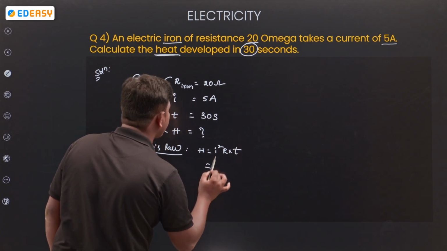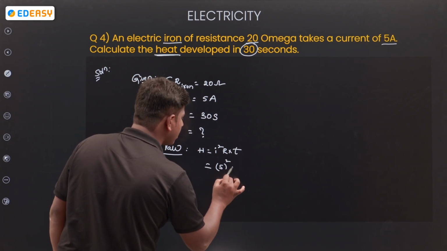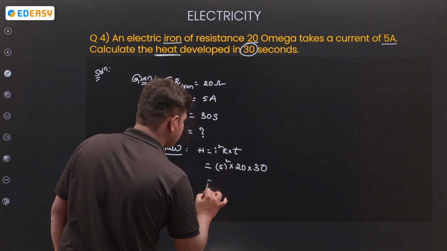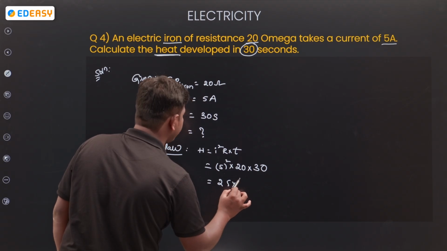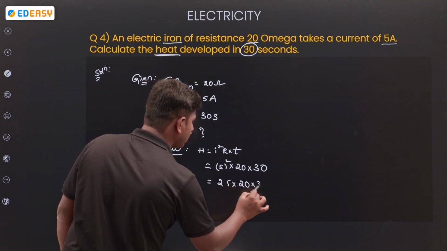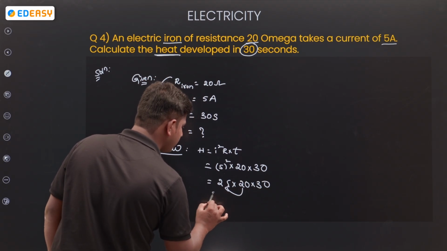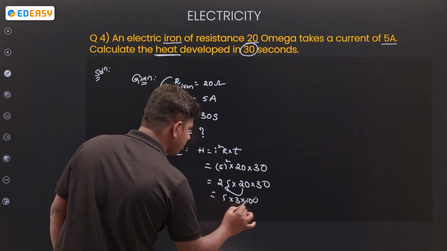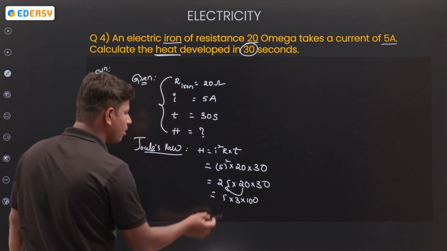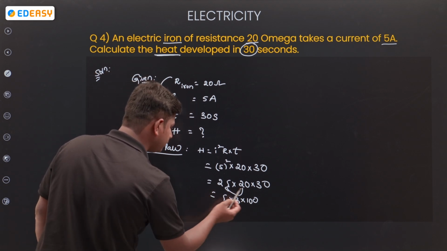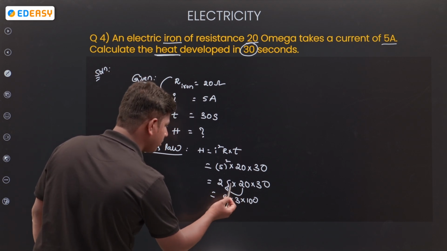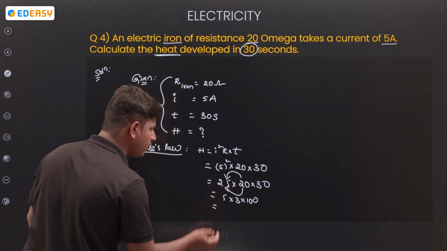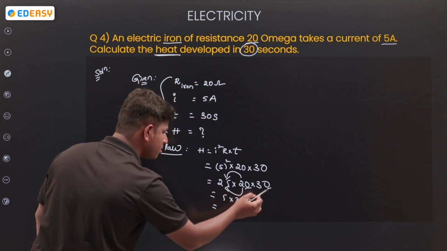I squared R T. I value 5 squared, R value 20, T value 30. So 25, R value 20, 30. 25 times 20 is 500. Then 5 into 30 is 150, then 2 into 25 is 50, and one more zero.